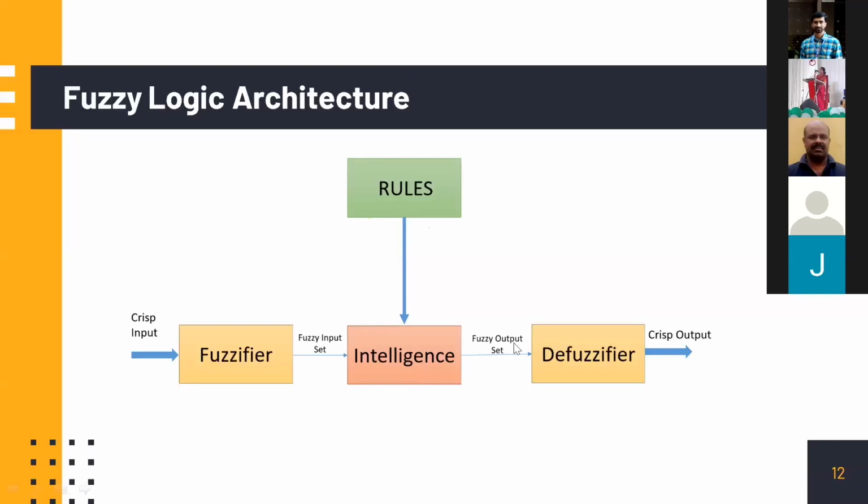And finally, we come out with a single fuzzy set, because in a selection or decision making process, we have a number of fuzzy sets: a fuzzy set of age, of qualification, of salary demanded. In an electrical control process, it would be the current, the voltage, the temperature in an industrial environment. If the temperature is this and the voltage is this, etc., so many fuzzy sets. Everything will be aggregated to a final output fuzzy set, and then a defuzzifier will finally take a decision, and that decision will be crisp.